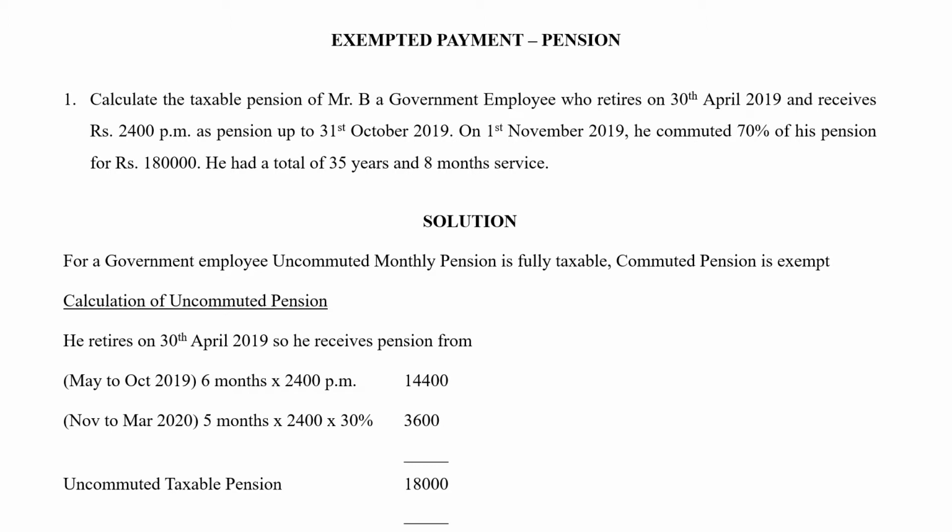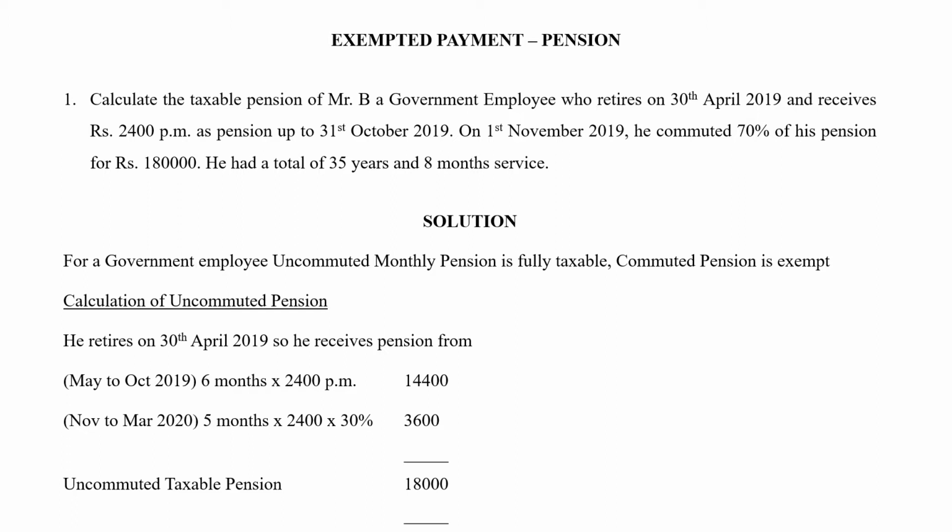So uncommuted monthly pension is going to be fully taxed. But the commuted pension is going to be exempted for a government employee, not for a non-government employee. For a government employee, it is fully exempted.